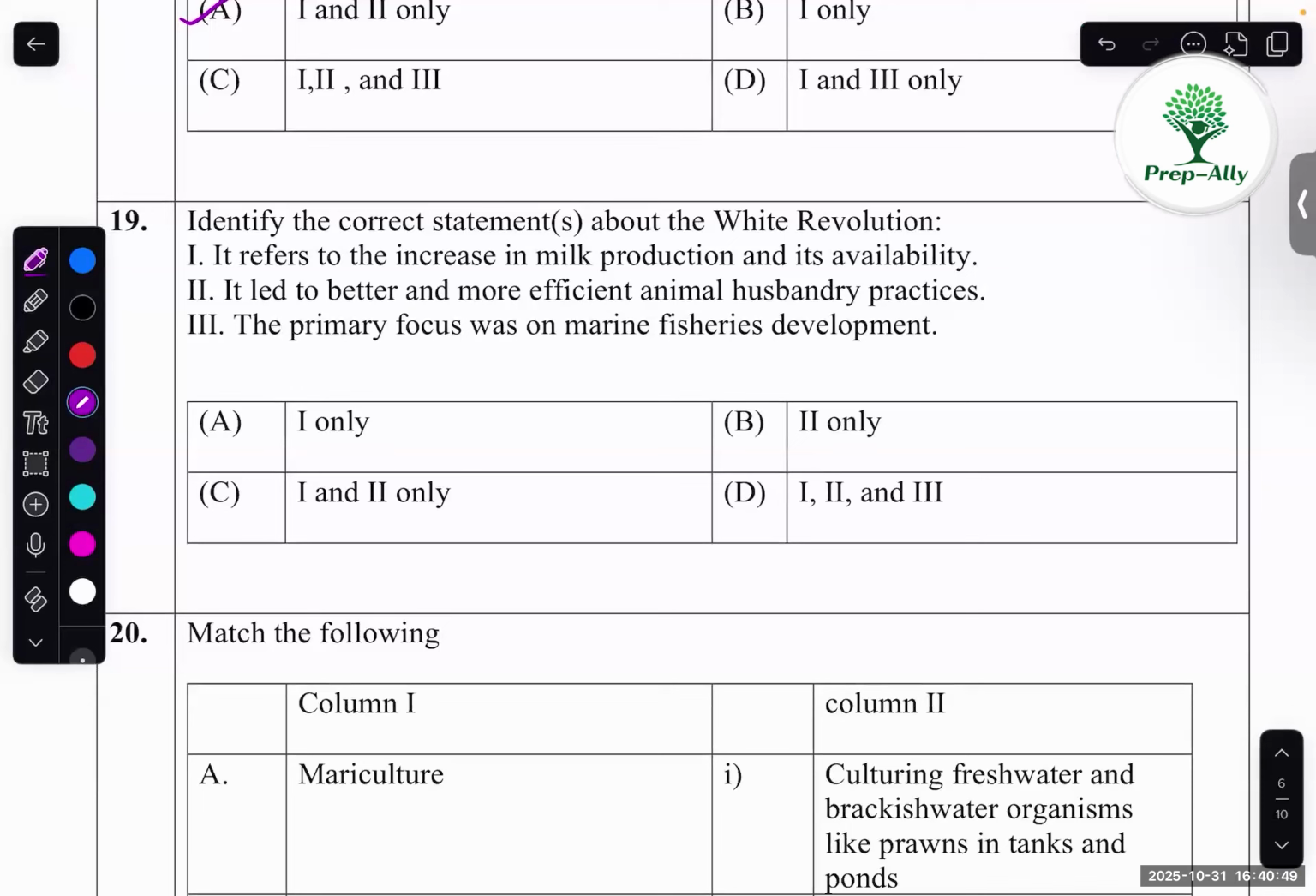19th one, identify the correct statement regarding white revolution. It refers to the increase in milk production availability. Yes, of course. It led to better and more efficient animal husbandry. Only if the animal husbandry practices are good, white revolution will be good. Okay, so second statement is correct. The primary focus was on marine. No, it's not about fisheries and all. So it's false.